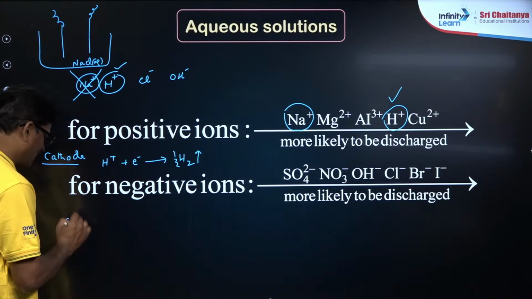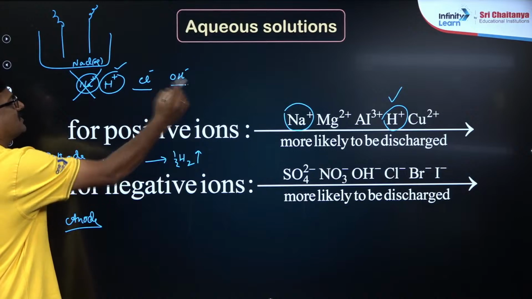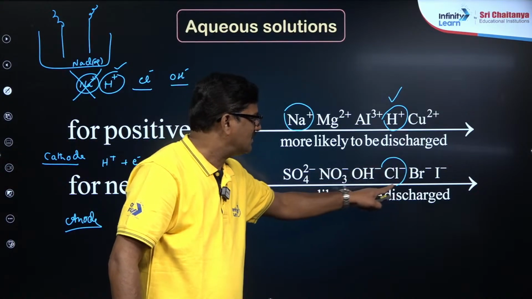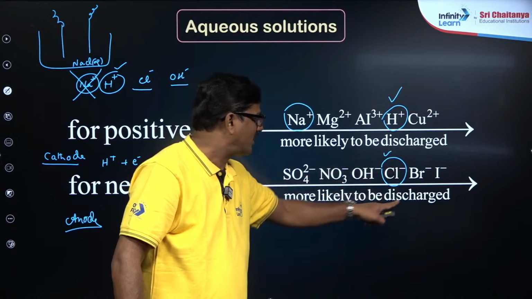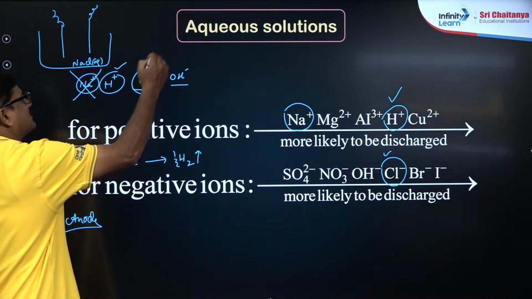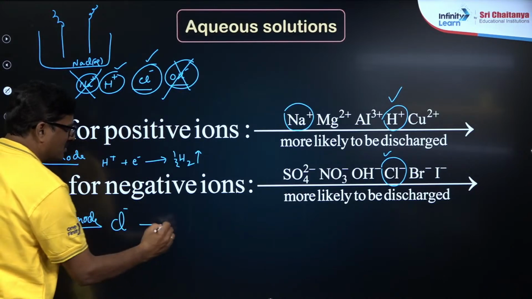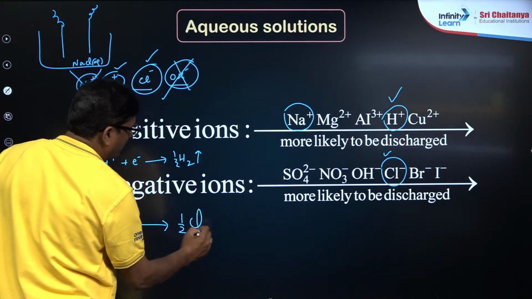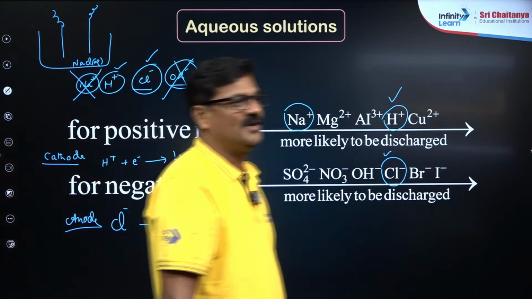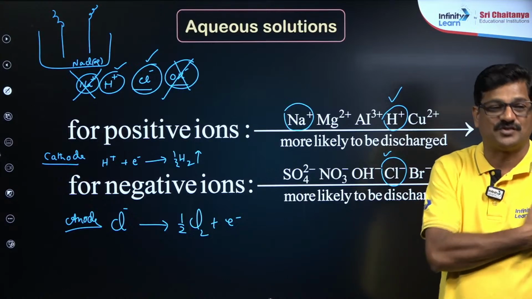And at the anode, what are the ions? Cl- and OH-. Cl- is more likely to be discharged, so Cl- is discharged to give rise to chlorine. You understand how to solve this question? Uday? Fine, beta? Hope you understood this.